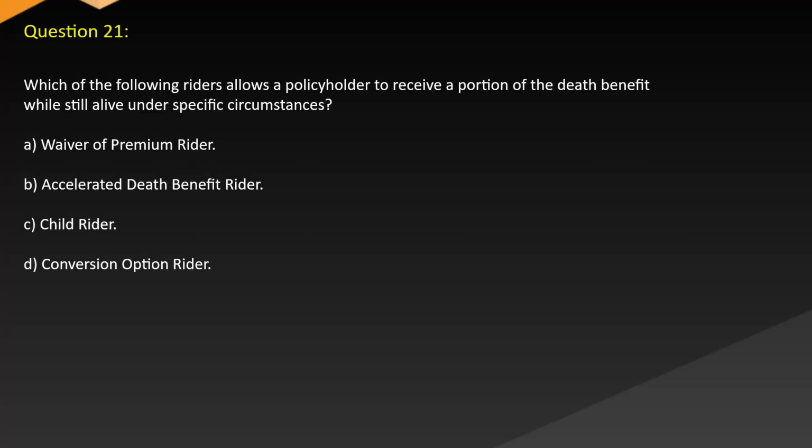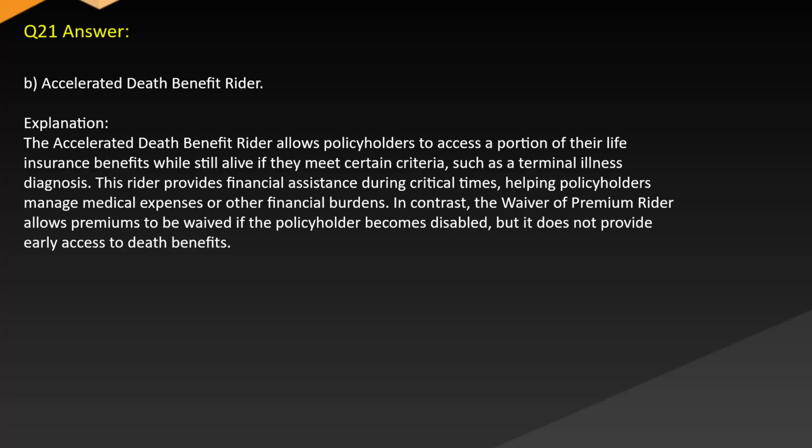Question 21. Which of the following riders allows a policyholder to receive a portion of the death benefit while still alive under specific circumstances? A. Waiver of premium rider. B. Accelerated death benefit rider. C. Child rider. D. Conversion option rider. Answer. B. Accelerated death benefit rider.